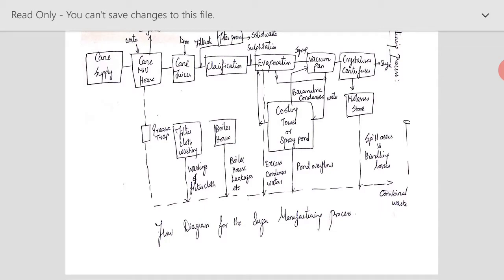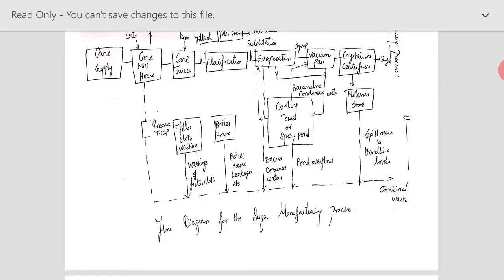Apart from that, the filter cloth used in this process will have washings that produce wastewater, as well as the boilers used in this manufacturing process, which will have boiler house leakages. The cooling towers will give pond overflow, as well as excess condensed water from the evaporators, and molasses from the molasses store. From crystallization and centrifugation you will also get spilling and handling losses. So these are all the various units which contribute to the wastewater of your sugar industry.